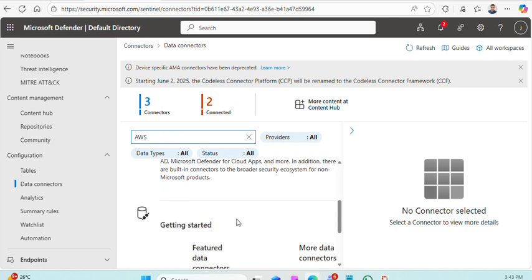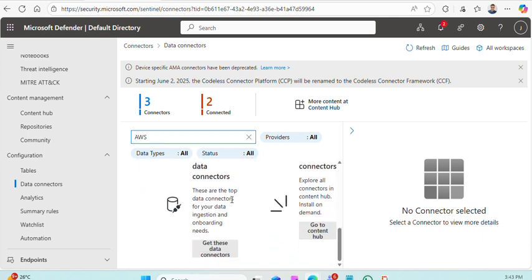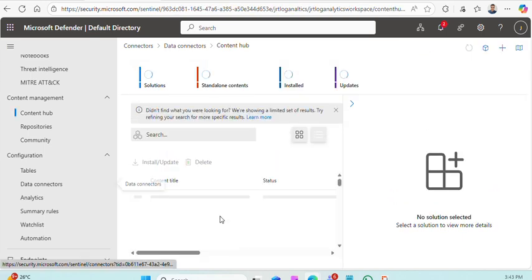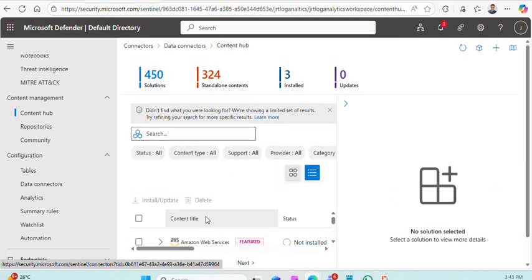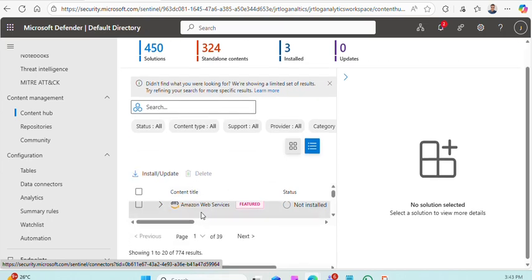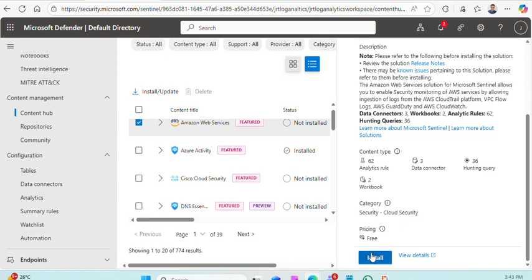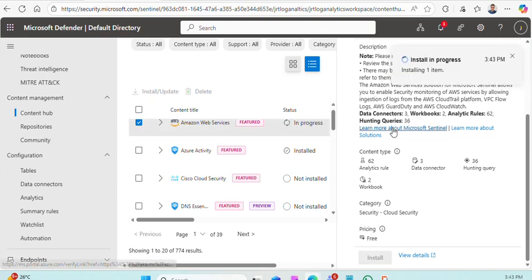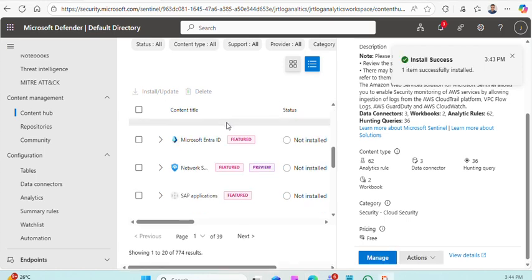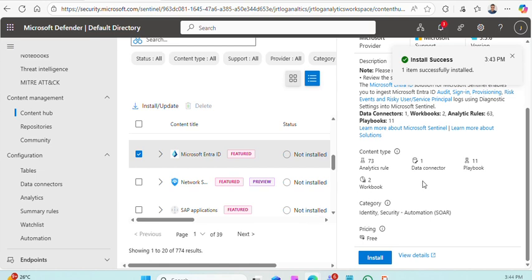I think I have to go to data connectors again. Yeah, it is already there. I don't have to search, and install. Okay, since I'm here and I can see Entra ID also, why not try Entra ID?